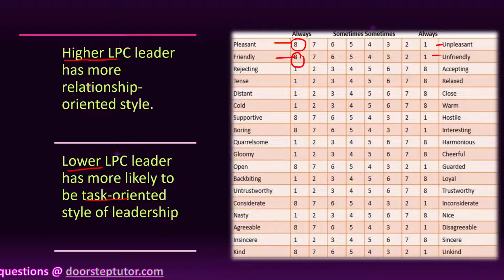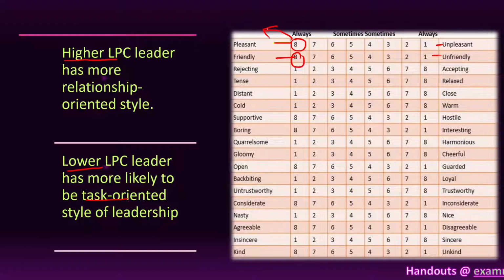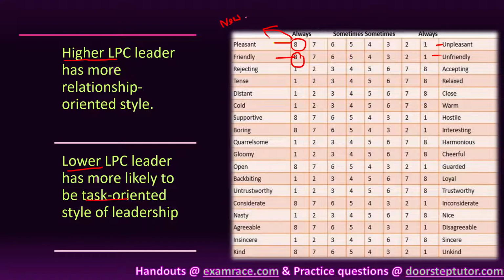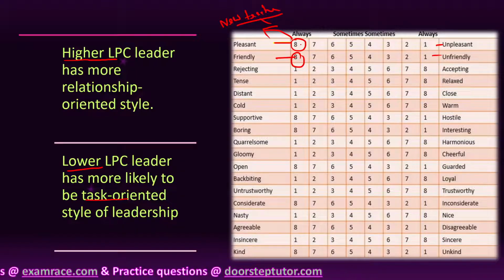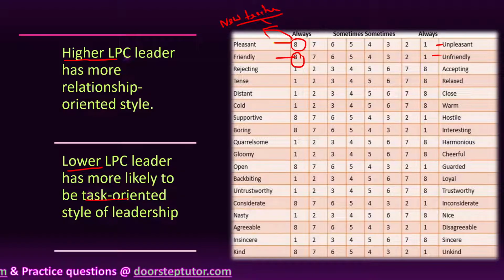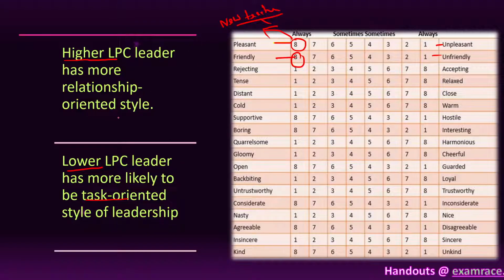And here the new teacher is relationship oriented, because he has to develop a good relationship with the students. So the new teacher here is relationship oriented, because his value on the LPC questionnaire is high. If the LPC scale value is high, then it is a relationship oriented leadership style.